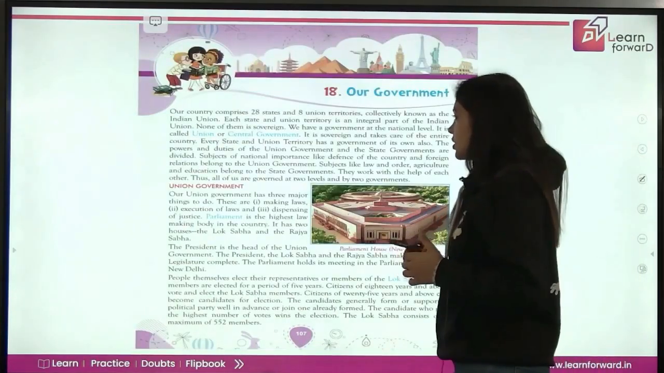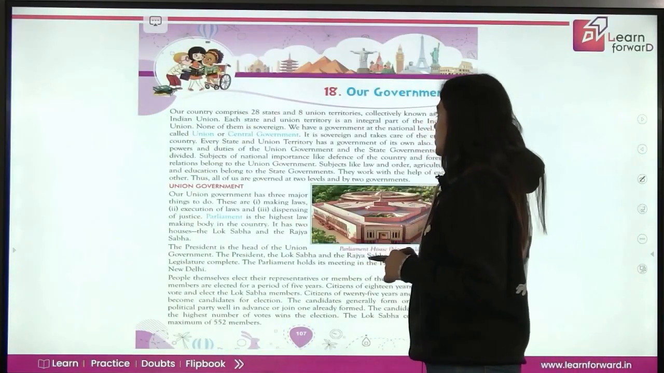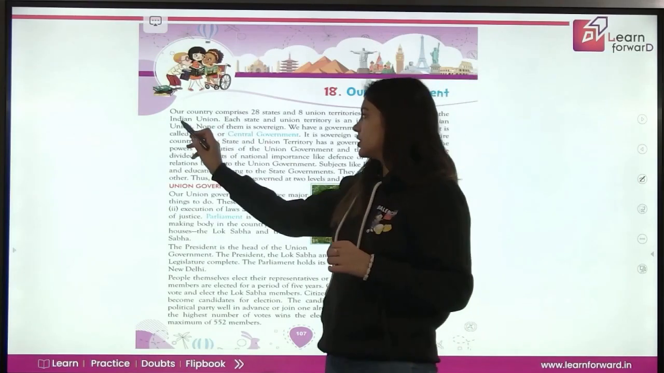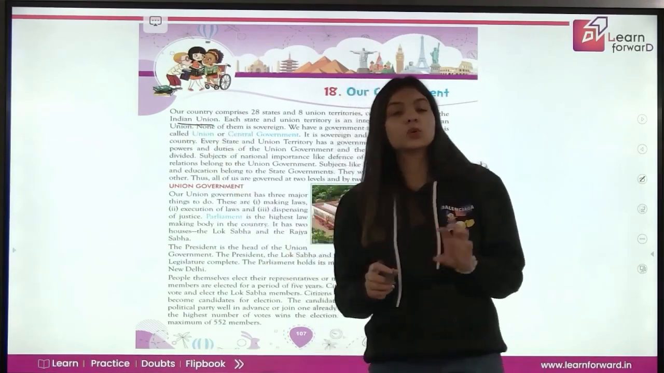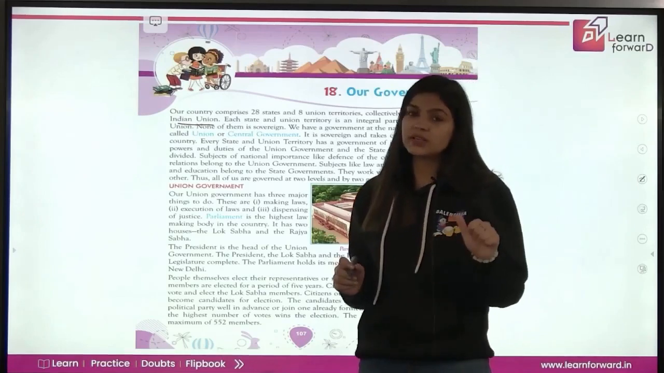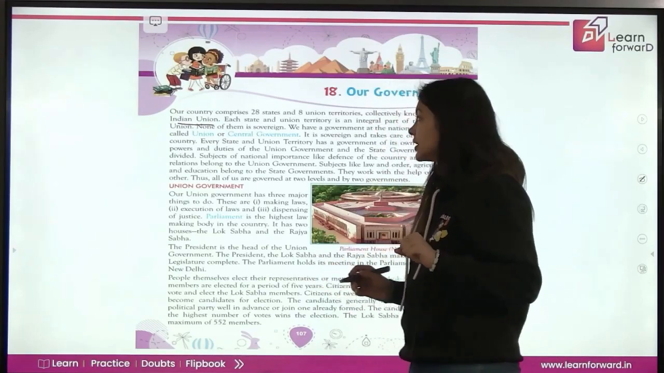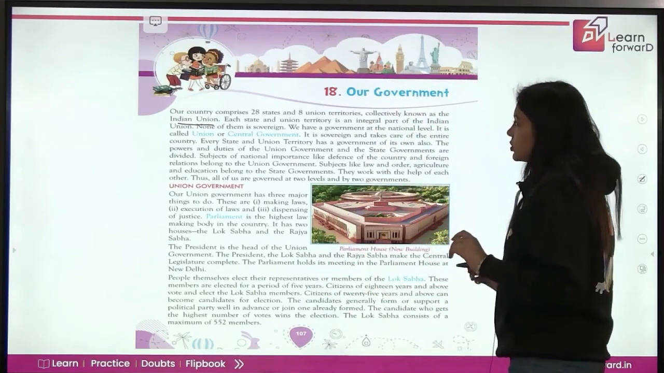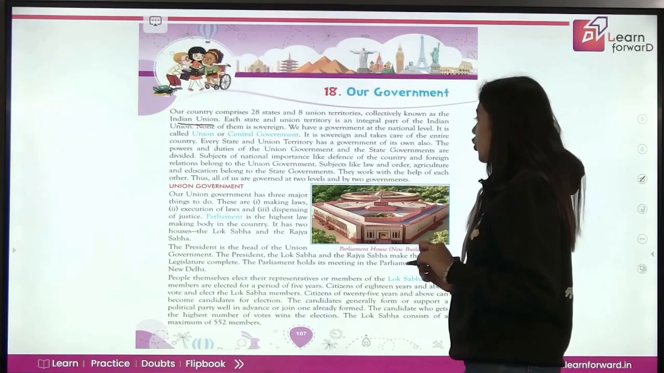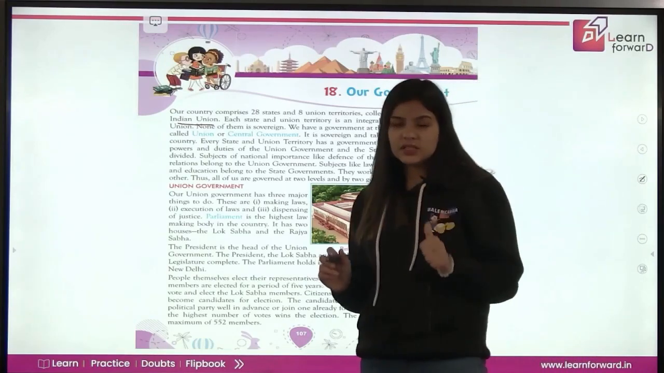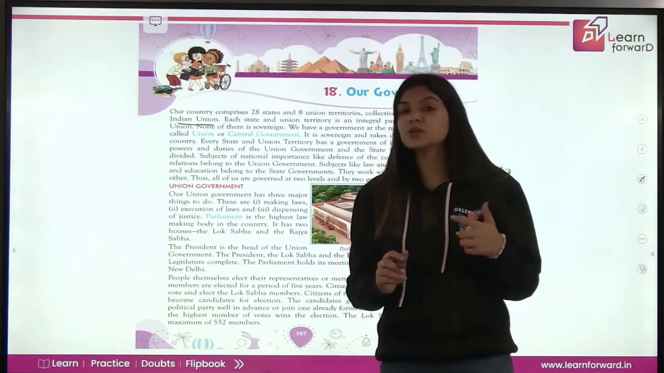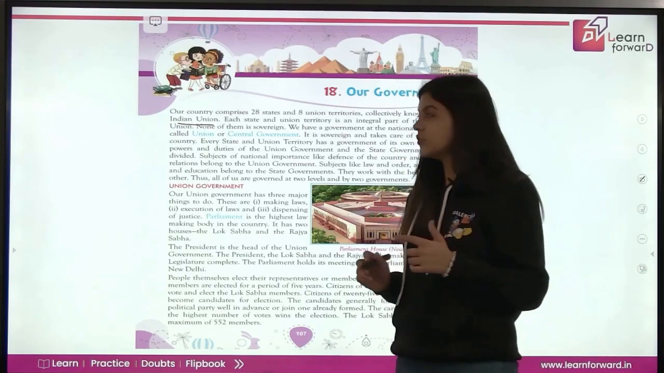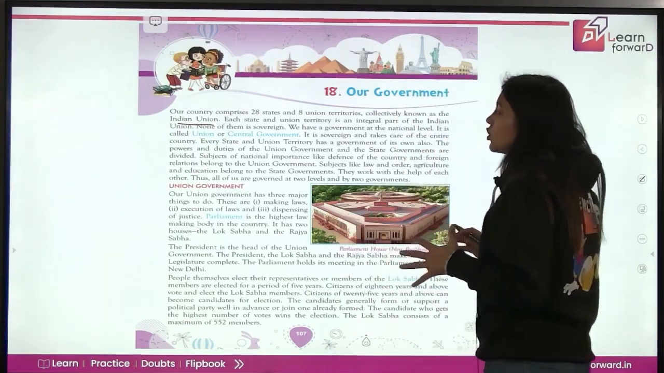Our country comprises 28 states and 8 union territories, collectively known as the Indian Union. So हमारी country में 28 states, 8 union territories हैं जिसे हम Indian Union बुलाते हैं. Each state and union territory is an integral part of the Indian Union. So every state and every union territory is an important and integral part of our Indian Union. None of them is sovereign.